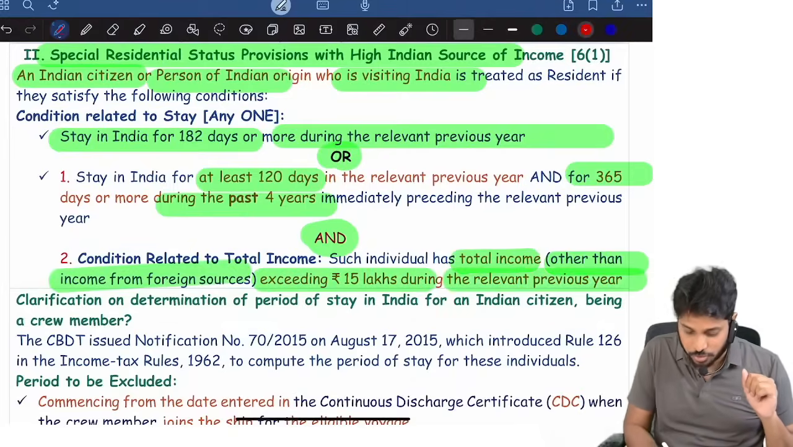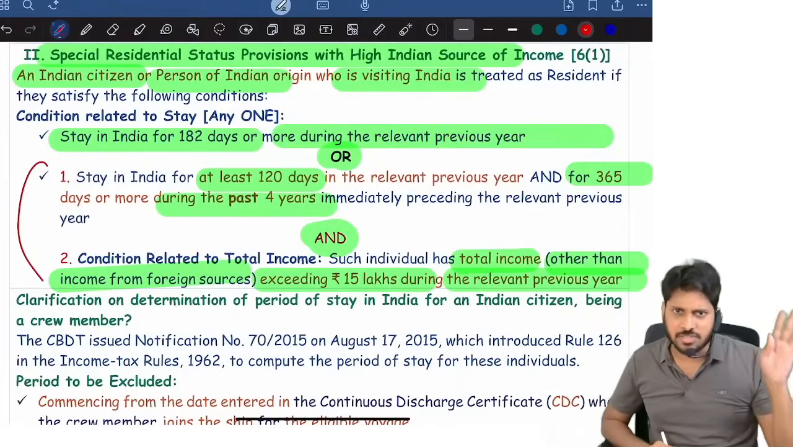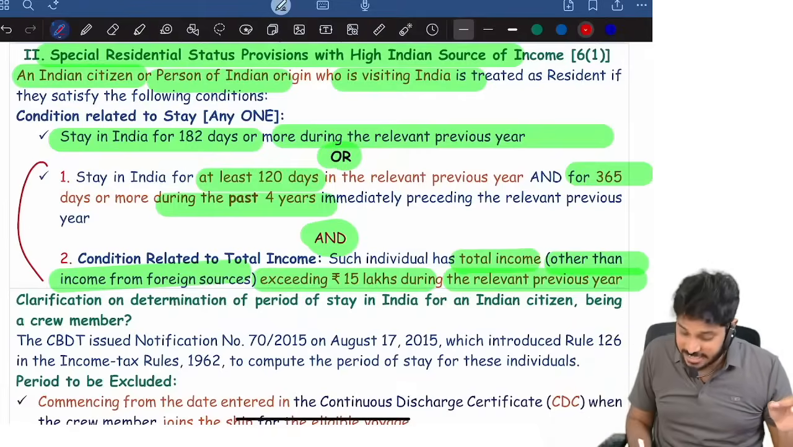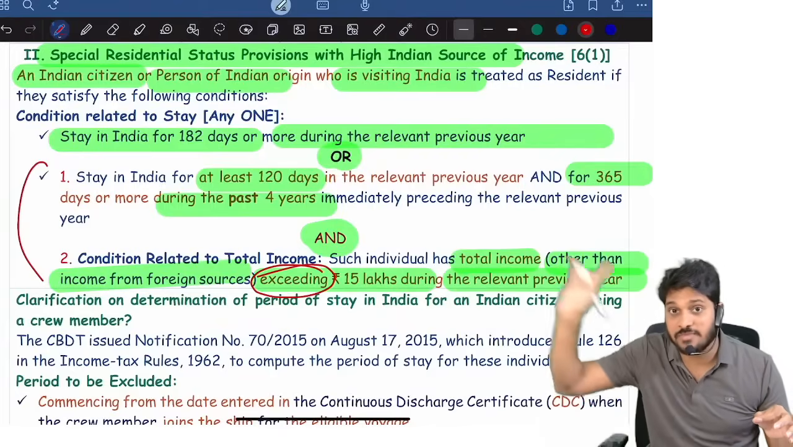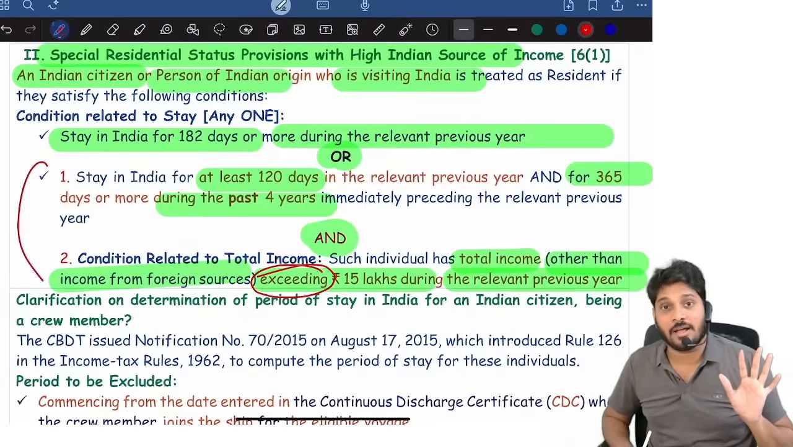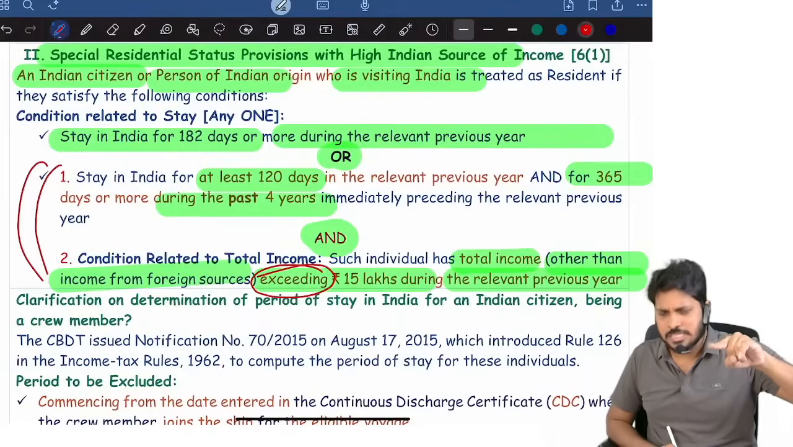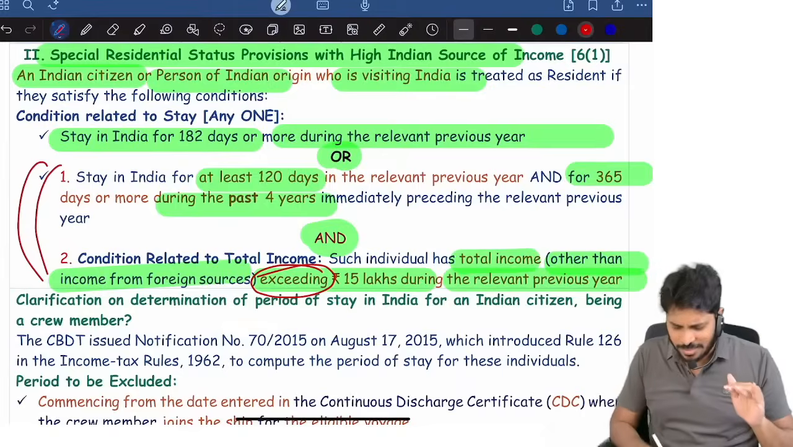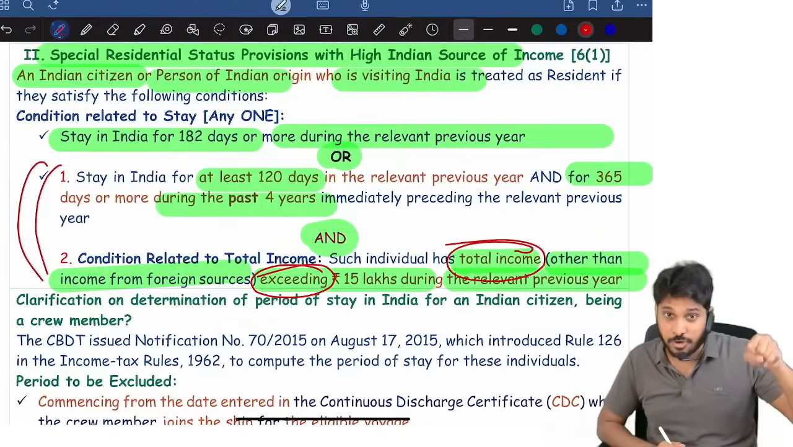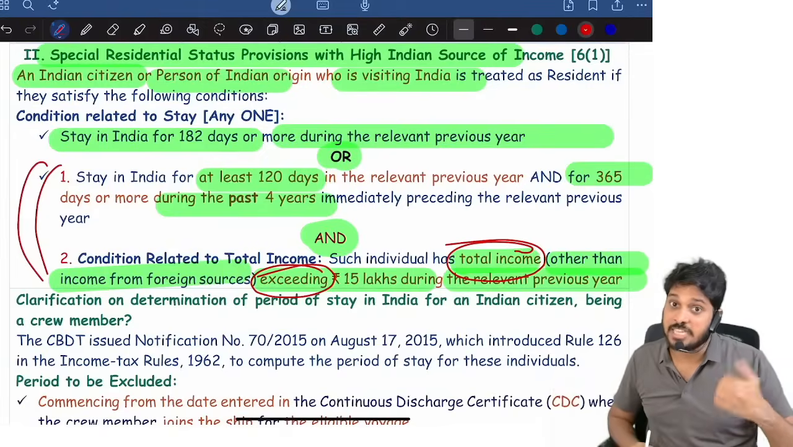Suppose an Indian citizen or person of Indian origin stayed for 120 days or more and in the last 4 years 365 days or more, and has income exceeding 15 lakh, that is, Indian source income excluding foreign source income is more than 15 lakh. If these conditions are satisfied, then that person will become a resident. Suppose the 120 days logic did not satisfy, or the Indian source income is less than 15 lakhs. He stayed more than 120 days, 365 or more, but income is less than 15 lakh. Then he is a non-resident.